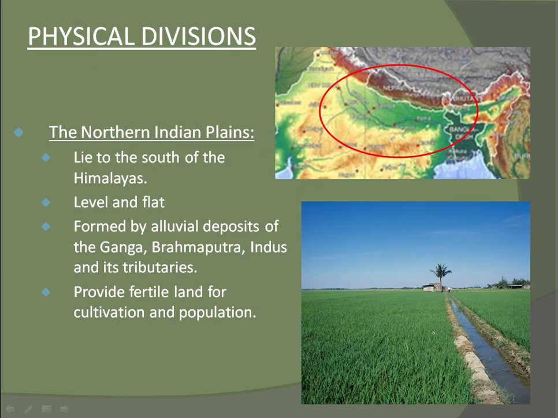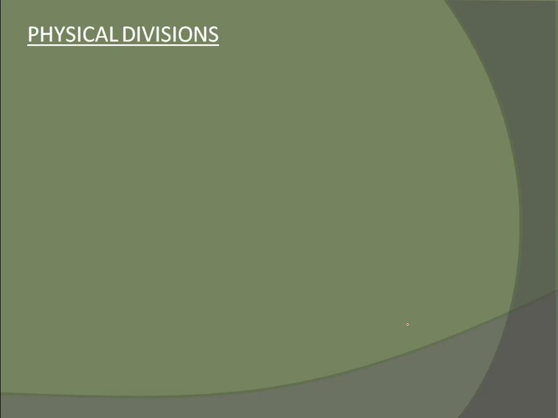They provide fertile soil and fertile land for cultivation and population. As I said, it is very fertile. This is the plains region. Here the red color is showing the plains region. It is very fertile. As you can see here, the grasslands, how they are.